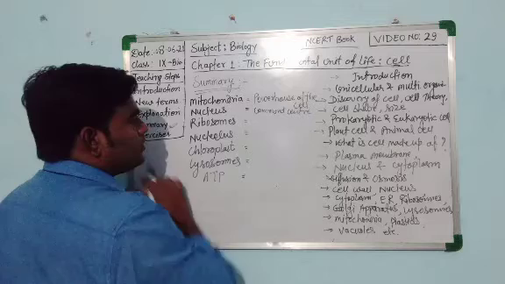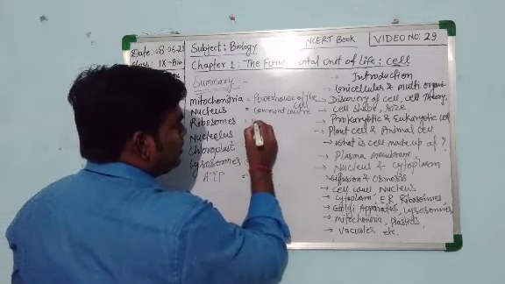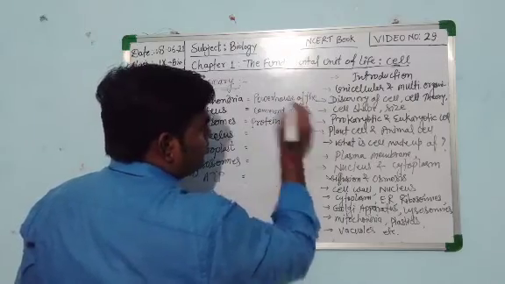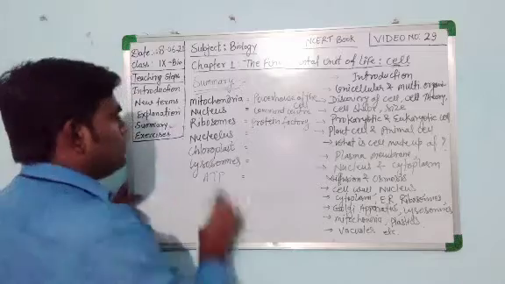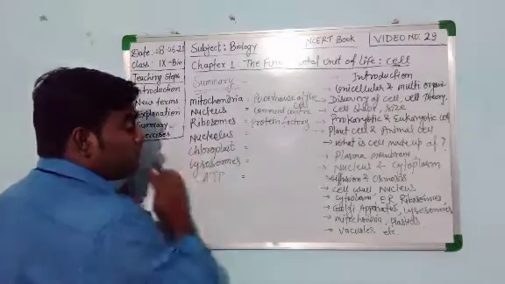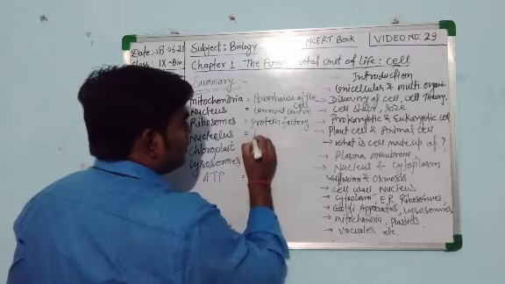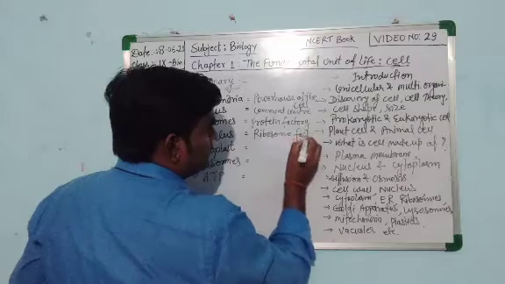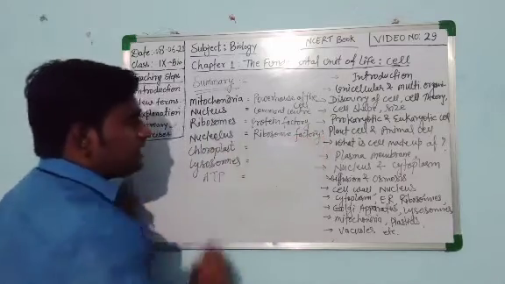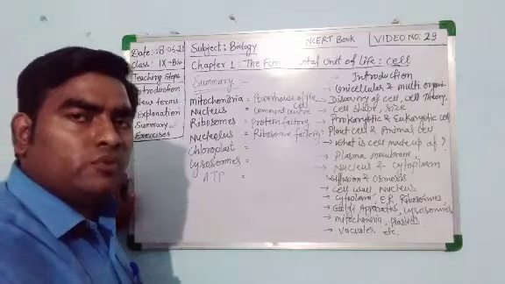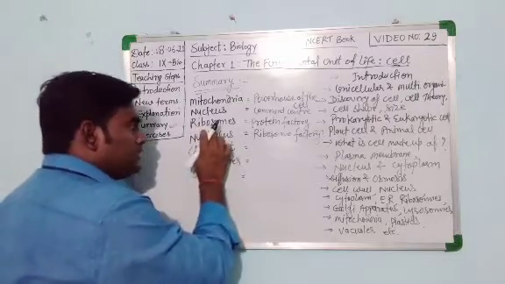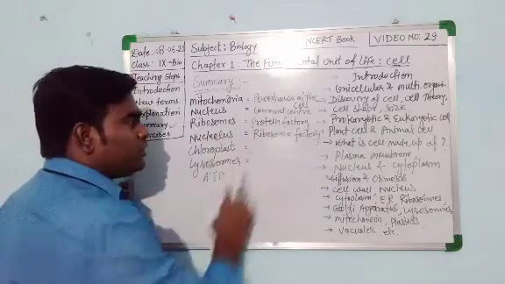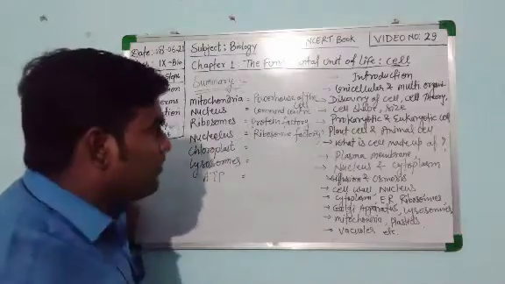Next is the ribosome. Ribosome is known as the protein factory of the cell. Then nucleolus is known as the ribosome factory of the cell. Okay, nucleolus के अंदर राइबोसोम की सिंथेसिस होती है, राइबोसोम का फॉर्मेशन होता है, and this ribosome forms the protein. That's why ribosome is known as protein factory and nucleolus is known as ribosome factory.